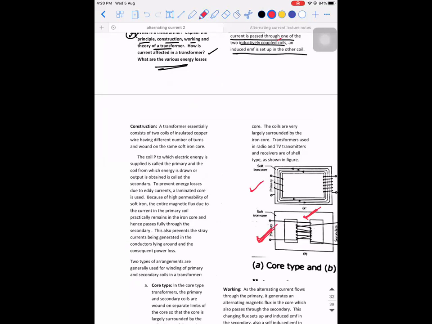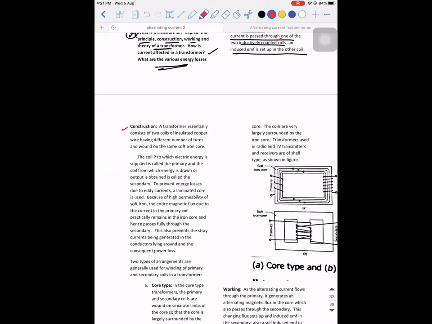Why I'm explaining all this is, based on this only, you can think how you need to construct. So if you understand this point, you'll understand why the construction is taking place only in that fashion, not in other fashions. Now concentrate. When you're writing about the construction, tell me what should a transformer consist of? Because it works on the principle of mutual induction. So mutual induction means you need two coils, right?